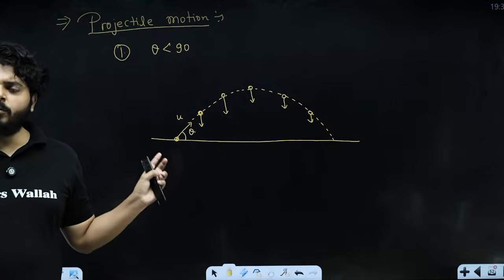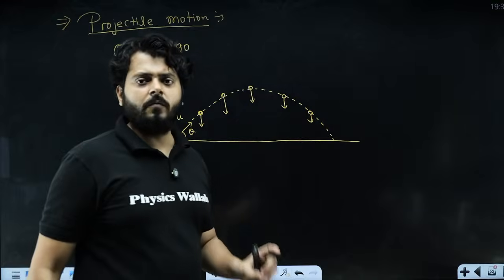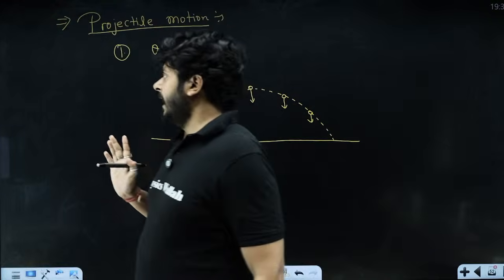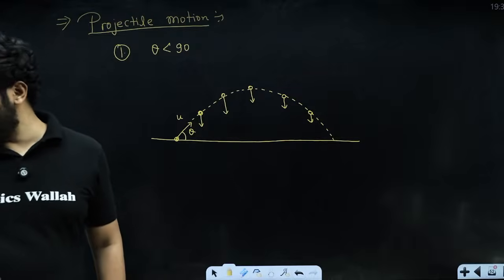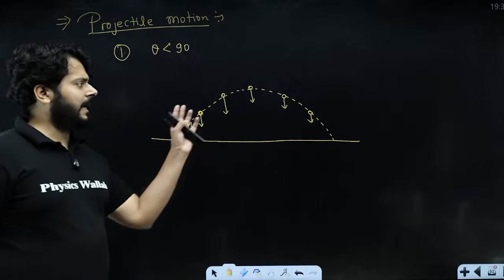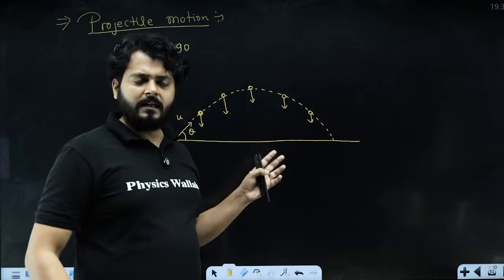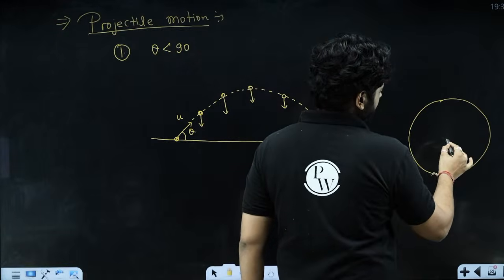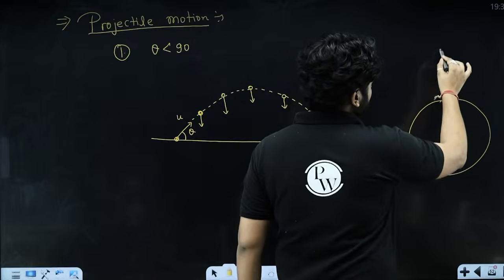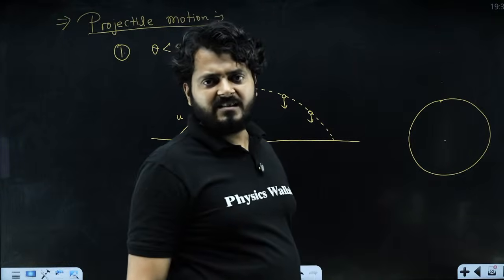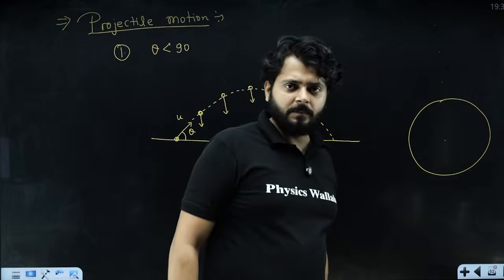So projectile motion is happening under the action of only one force, which is gravitational force, right? And if the projectile motion is happening near the surface of earth, we know, my dear kids, that if this is earth, then at a certain distance away from earth the value of g changes. The value of acceleration due to gravity keeps on changing, right?